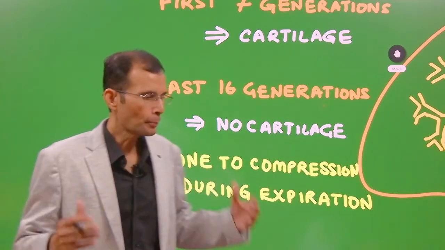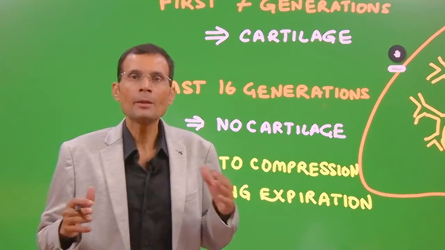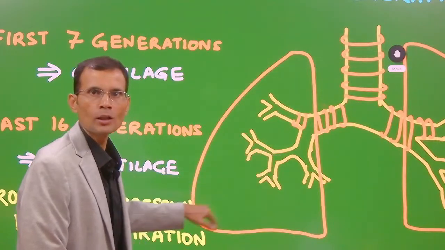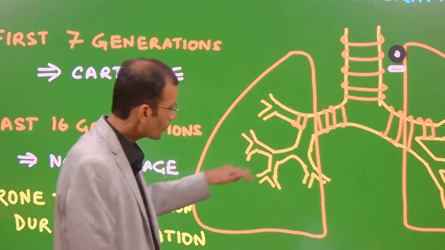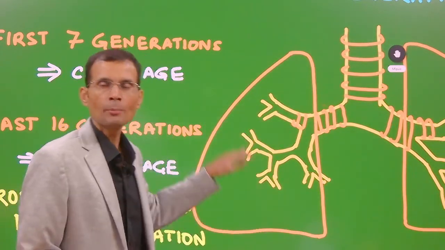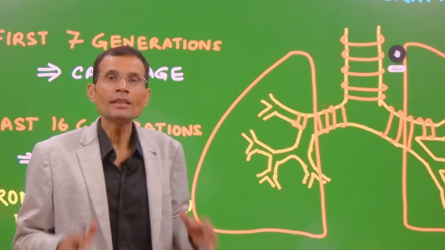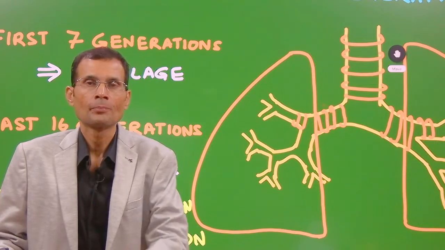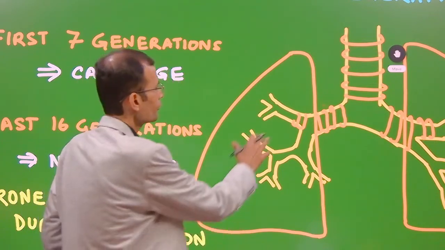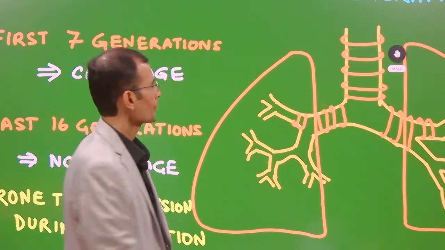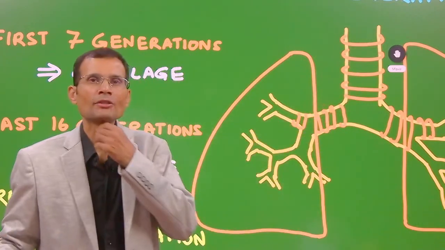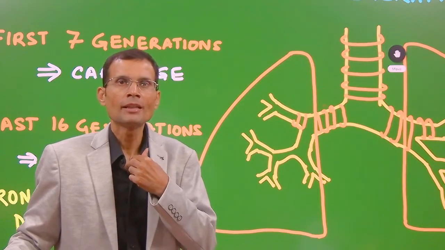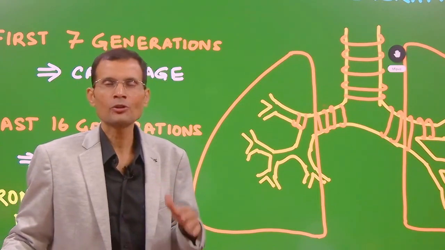What is the importance of knowing this? The importance is that the last 16 generations, the lower generations like bronchioles and terminal bronchioles, are prone to compression. Note this point: the trachea is anyway the most upper part of the respiratory passage. It's not inside the lungs, so it's not going to be compressed.